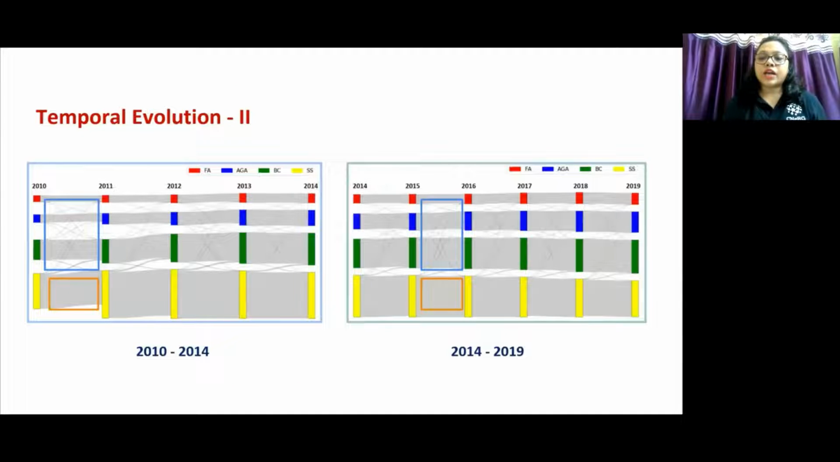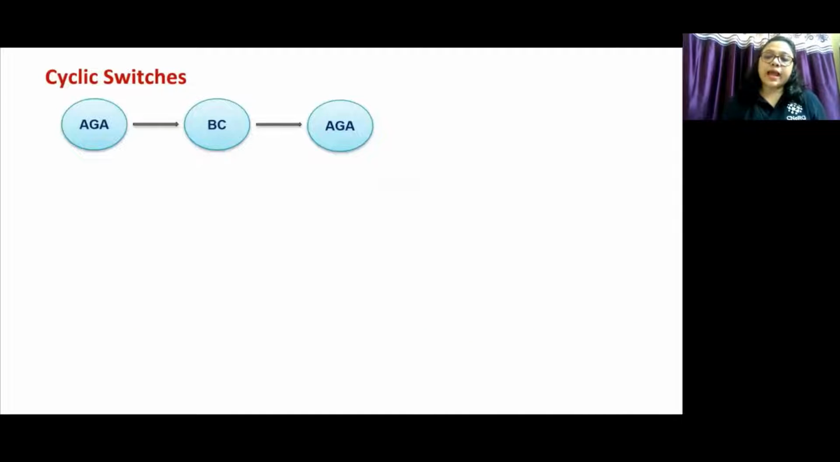These 2 figures are showing a visual illustration of temporal changes in quality classes in different time windows, 2010 to 14 and 14 to 19. The 2 figures clearly depict that often the intra-class quality remains the same over time, except a few inter-class qualities exhibit a change. We have observed another temporal pattern, which is the cyclic change of qualities.